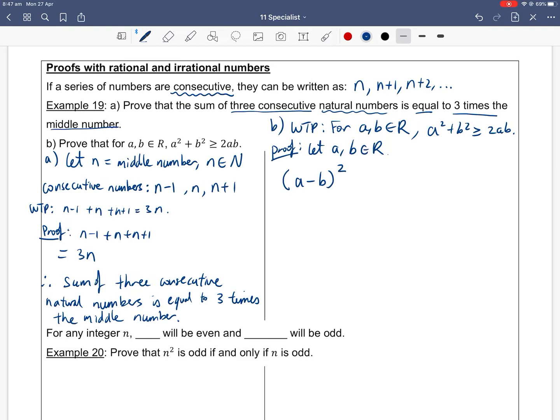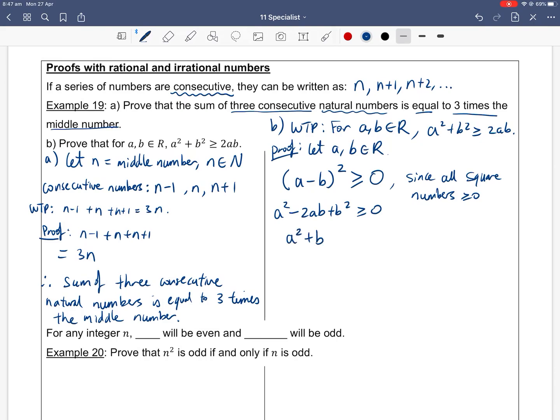So, what do you know about square numbers? Square numbers always have to be bigger than or equal to 0. So any square number is always positive or 0. On the left-hand side, if we expand that, a squared minus 2ab plus b squared must then be bigger than or equal to 0.